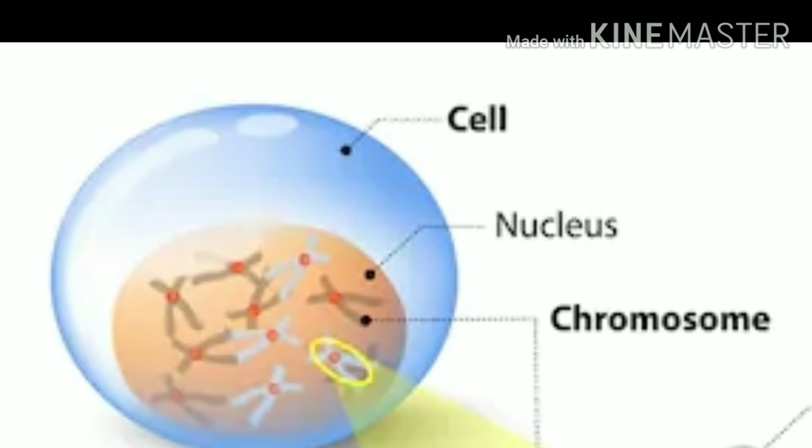As you see in this picture, a cell has cytoplasm and a nucleus. The chromosomes are present inside the nucleus and they can in no way come out of the nucleus. The chromosomes are made up of histone proteins and DNA. So the DNA in no way comes out of the nucleus. But it is giving the message, it is controlling the cell, it is controlling the human body. But without coming out of the nucleus, how will it convey its message to others?